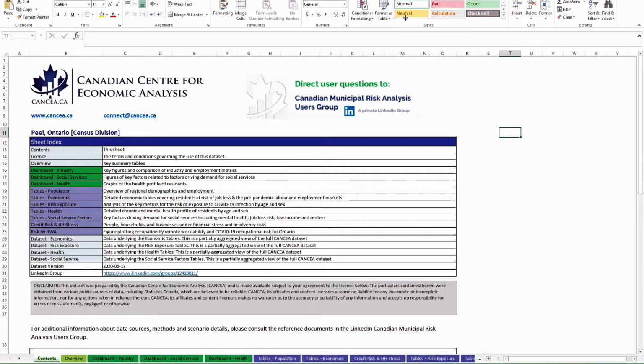Since Canada's in the midst of a once-in-a-generation crisis, we've decided to provide these data sets free of charge to each municipality as our way of supporting the recovery effort.